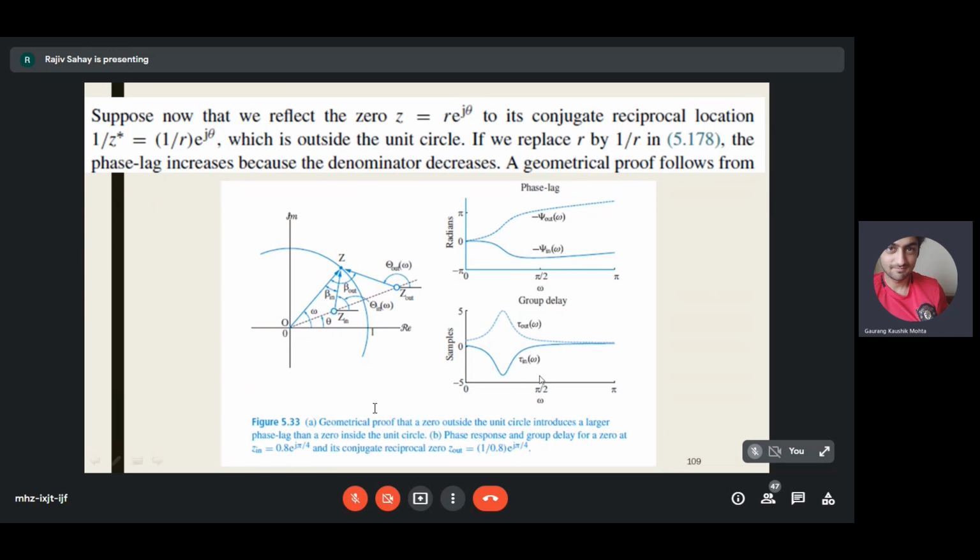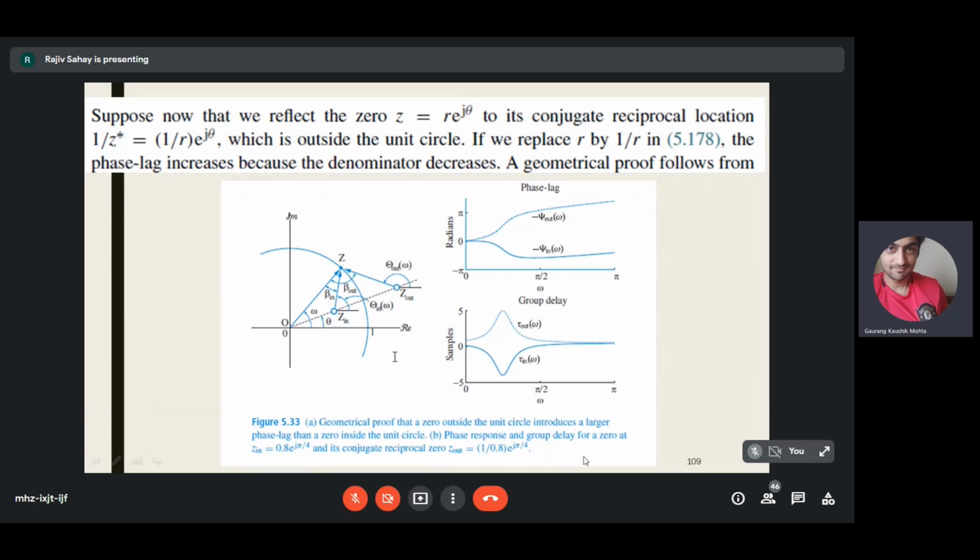So the phase lag and the group delay both are reduced for a 0 inside the unit circle, and therefore minimum phase systems, which have zeros inside the unit circle, have lower phase lag and lower group delay.